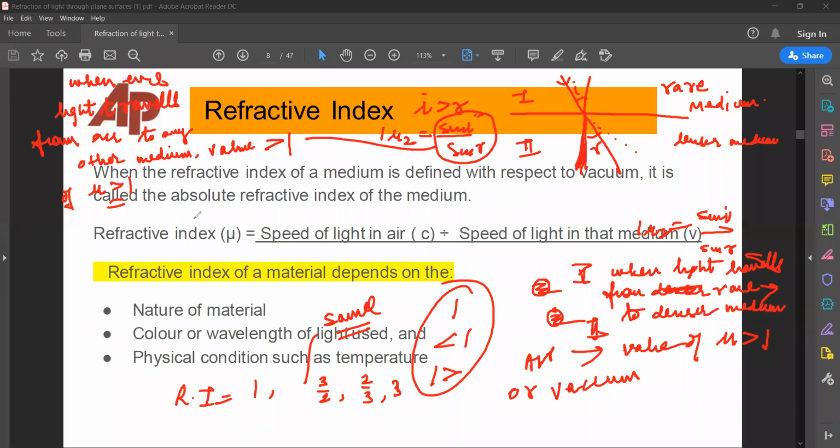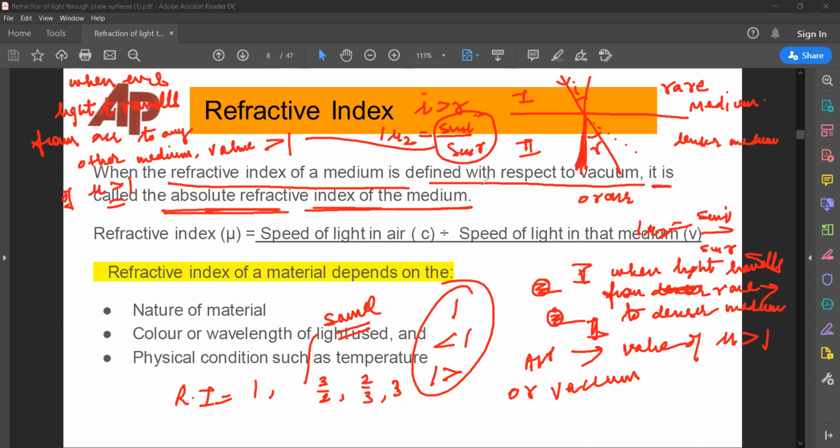Right? So one thing more, look at this line written there. When the refractive index of a medium is defined with respect to vacuum or air, it is called the absolute refractive index of the medium.